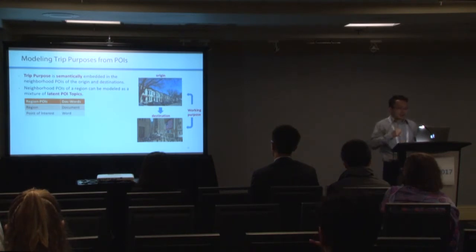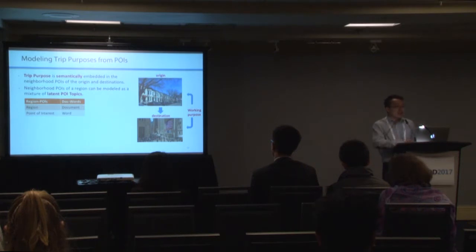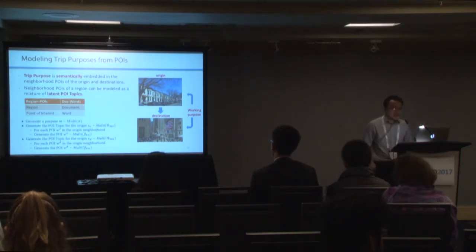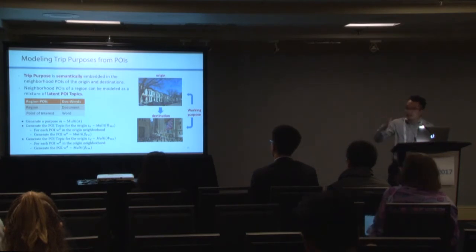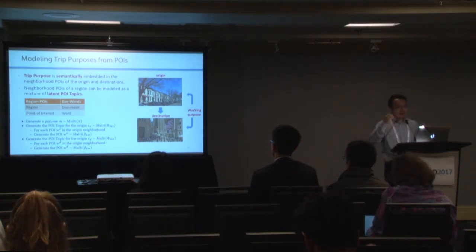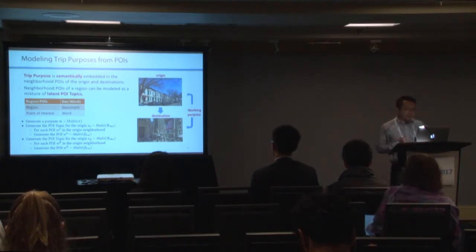The neighborhood POIs can be modeled as a mixture of latent, or we call them POI topics. So we generate the POIs of the origins and destinations respectively from the latent trip purpose. We first generate a latent trip purpose from a multinomial distribution.